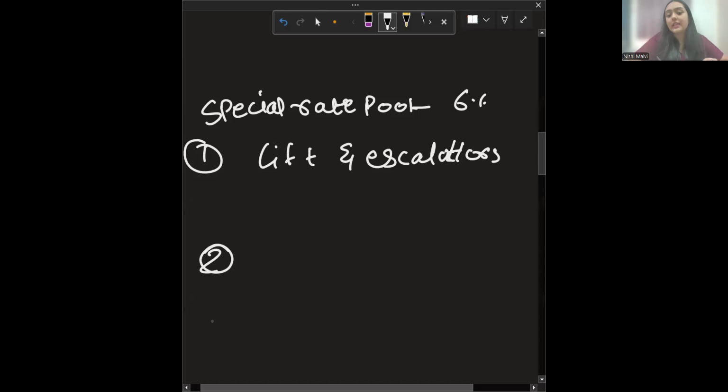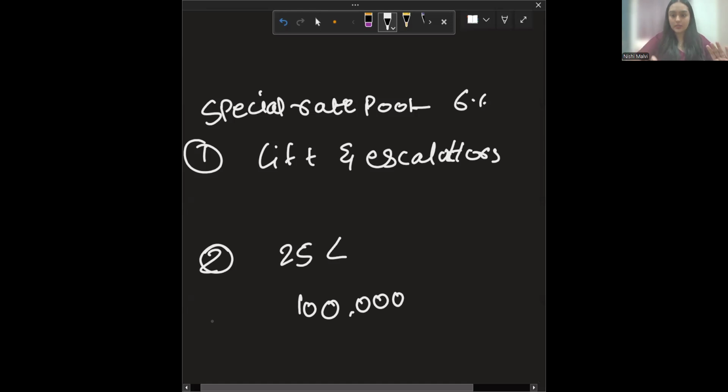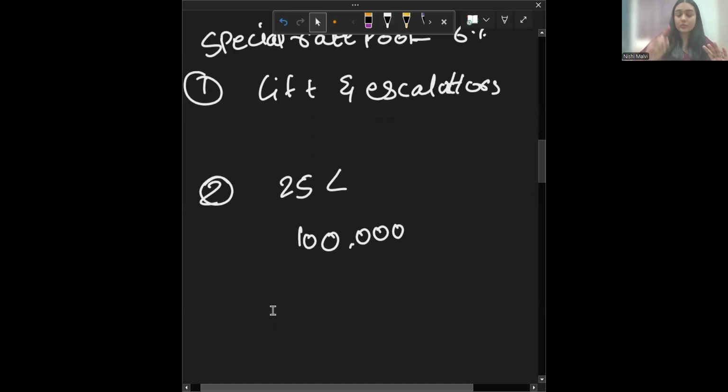Now, the second type of assets is long life assets. Long life assets have a useful life of more than 25 years and a minimum expenditure of at least 100,000 pounds per year on them. Those are classified as your long life assets. Those fall under the special rate pool asset. Now, there's one more asset which is considered, that is motor car.